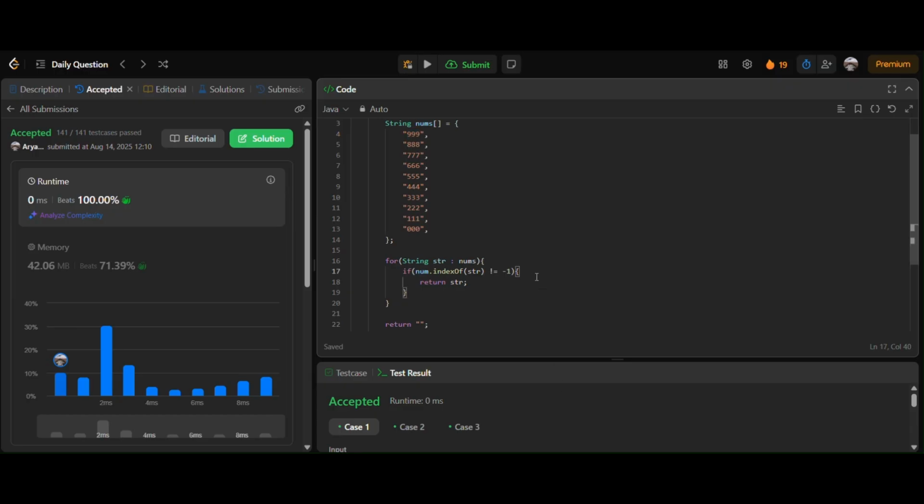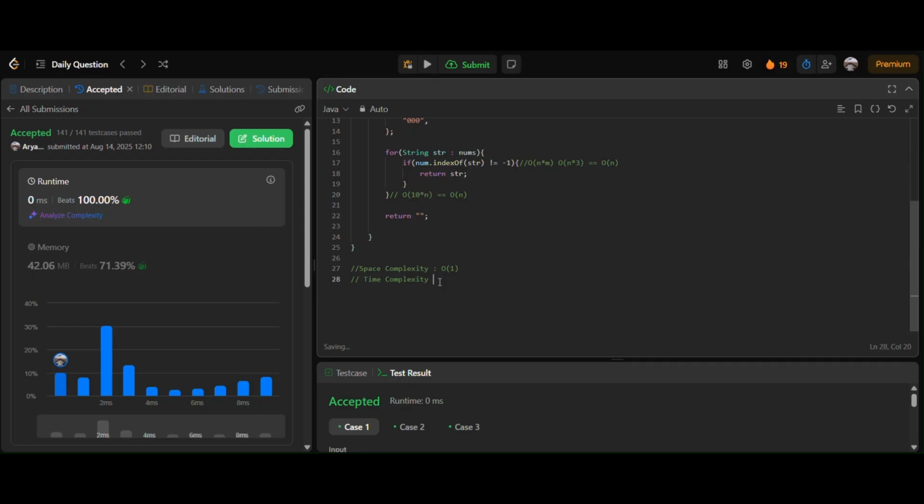So the time complexity of the naive search is O(n × m), but here, as the length of the string is only 3, it will be O(n × 3), which is equal to O(n). And if we calculate the time complexity of this entire loop, it runs 10 times, so it will be O(10 × n), which is equal to O(n). So the time complexity will be O(n).